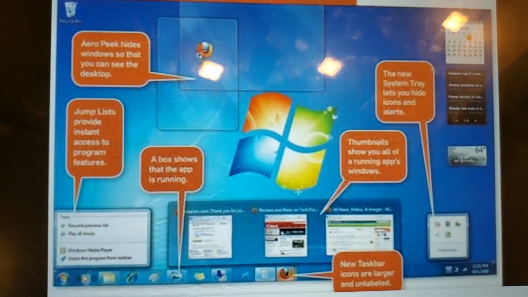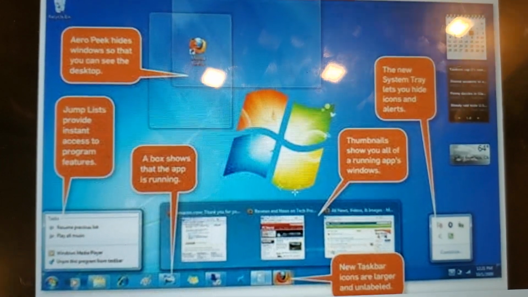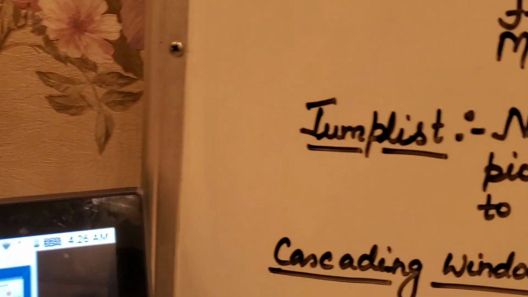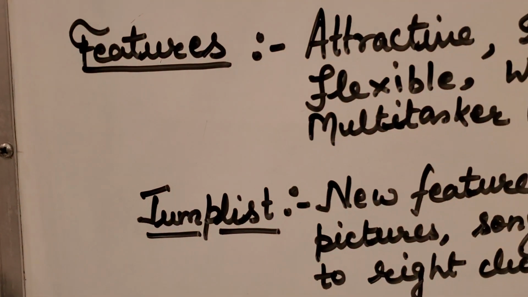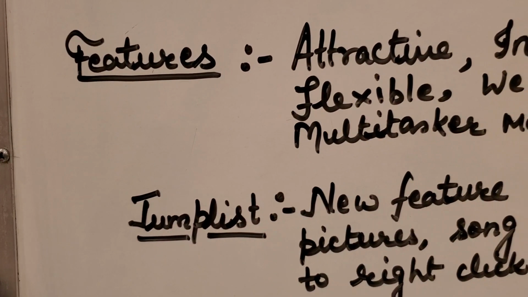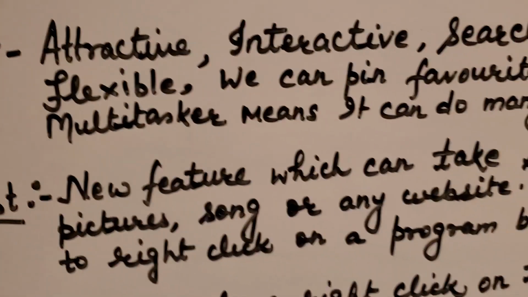Look at this screen, children. This screen will show you many arrows that we call, in the language of Windows, a jump list. Jump list, the name already explains the meaning. It's a new feature which we get on the screen of Windows 7.